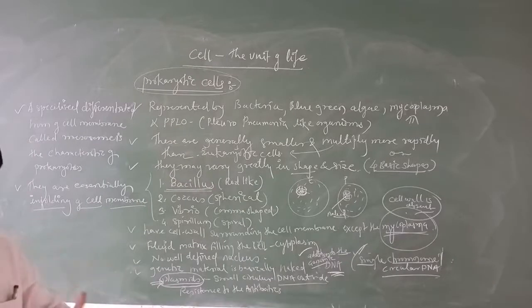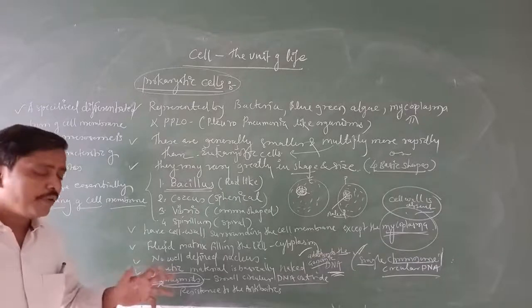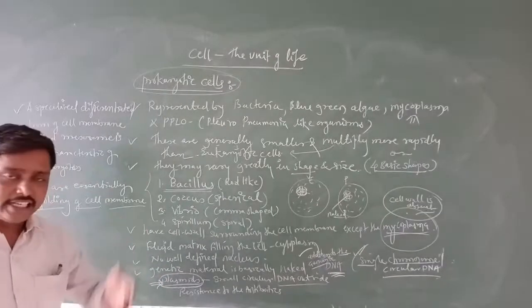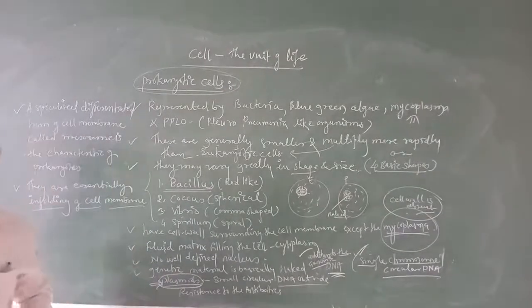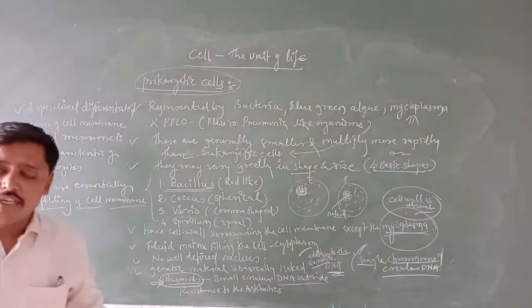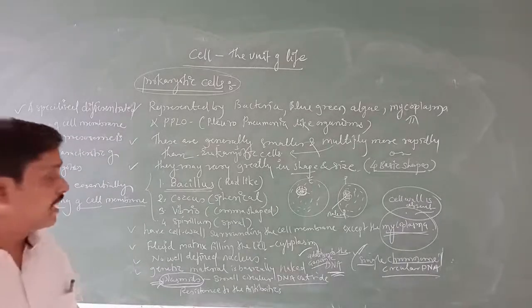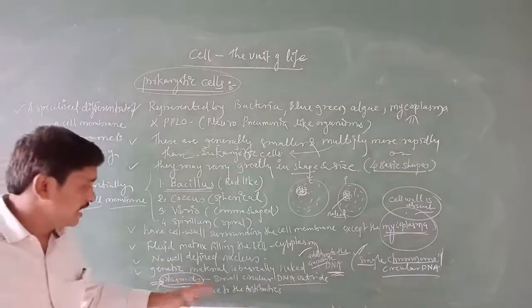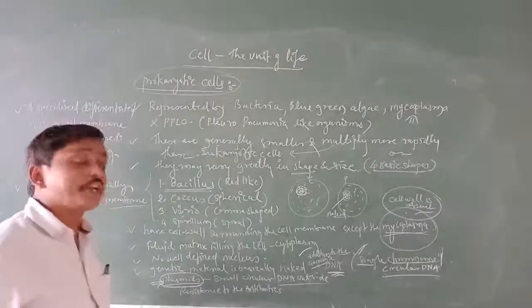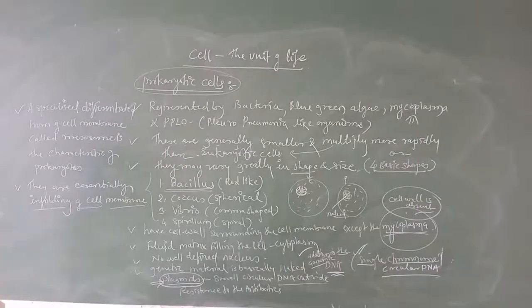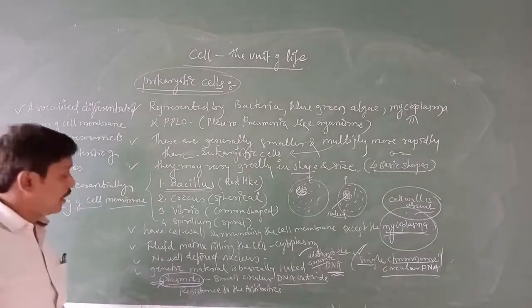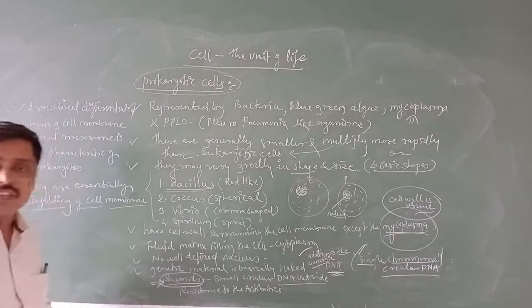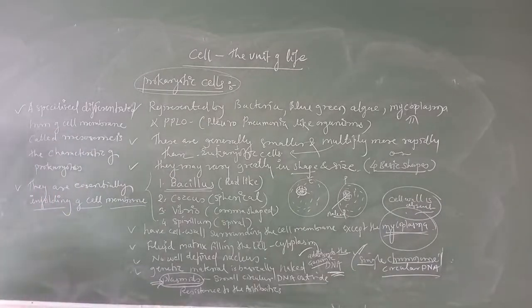Plasmids as a vector, in the sense of transferring alien DNA to the host DNA. We are going to study these things in detail next year in the chapter Biotechnology Principles and Processes. So here we are going to remember the plasmid. A plasmid is nothing but a small circular extra-chromosomal DNA which is present in prokaryotic cells. Those we are going to call plasmids.